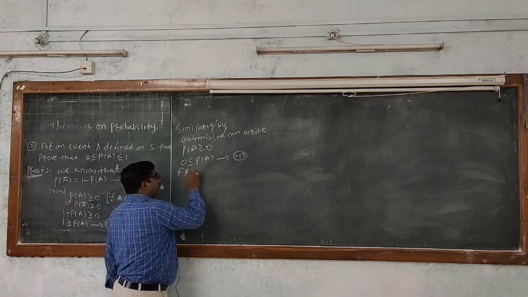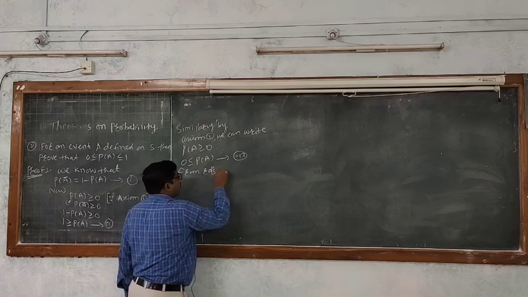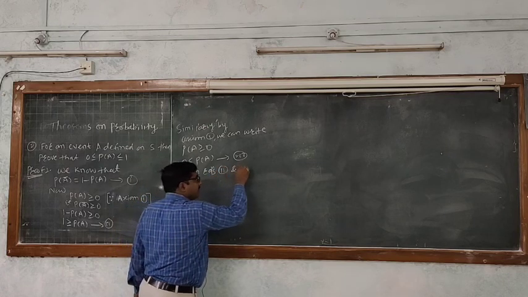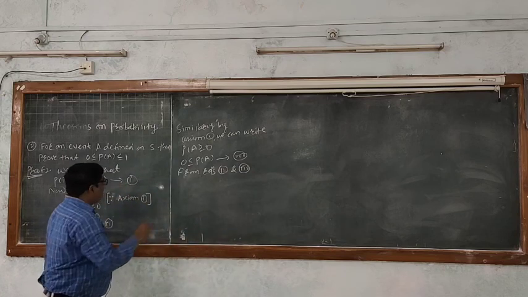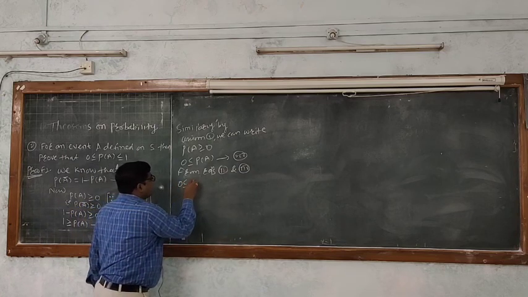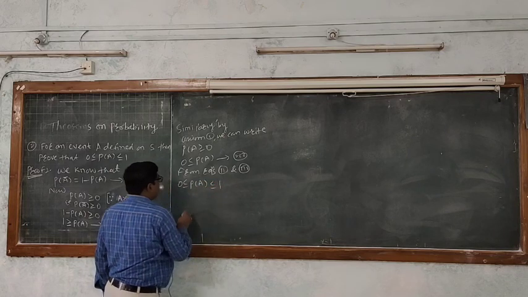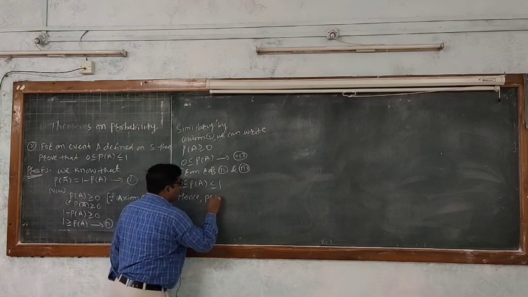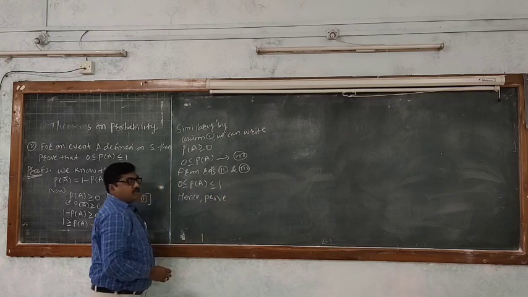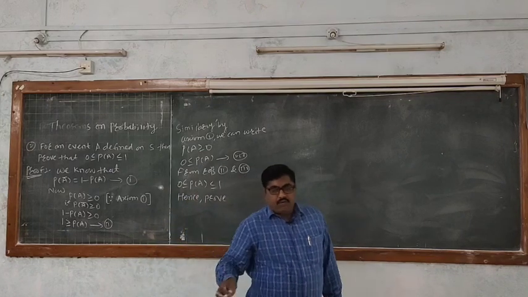From equation 2 and 3rd, we can write 0 is less than or equal to P of A less than or equal to 1. Hence proved. Right, so these are the two theorems. So we will stop here.